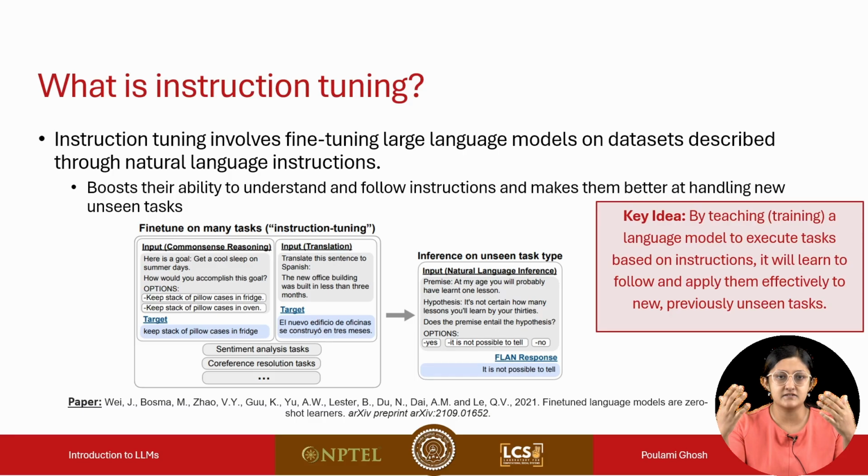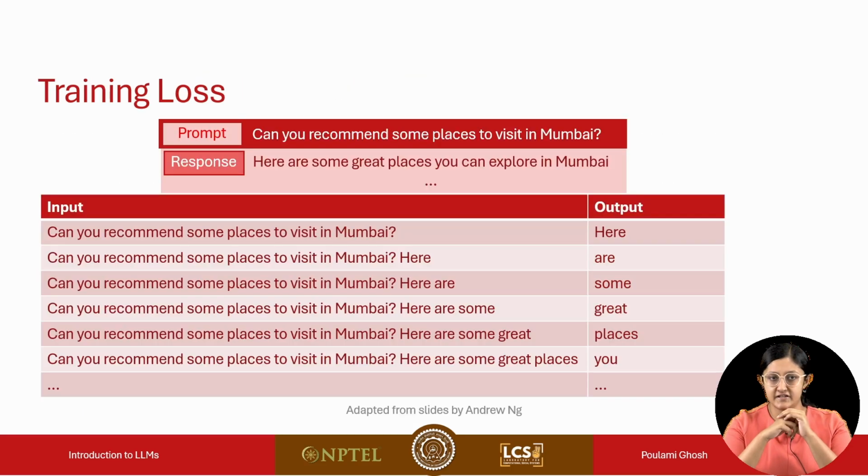The parameters of the weights of the language model are getting updated, whereas in prompting or in-context learning, no such thing happens. We are not updating any parameters of the language model. So let's discuss training loss in the case of instruction fine-tuning.